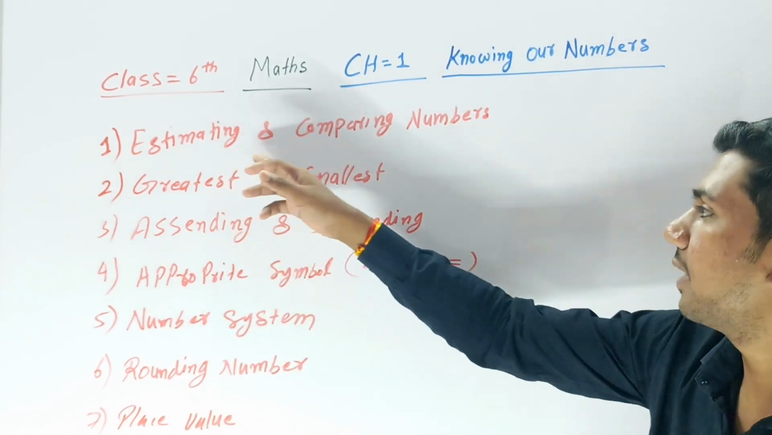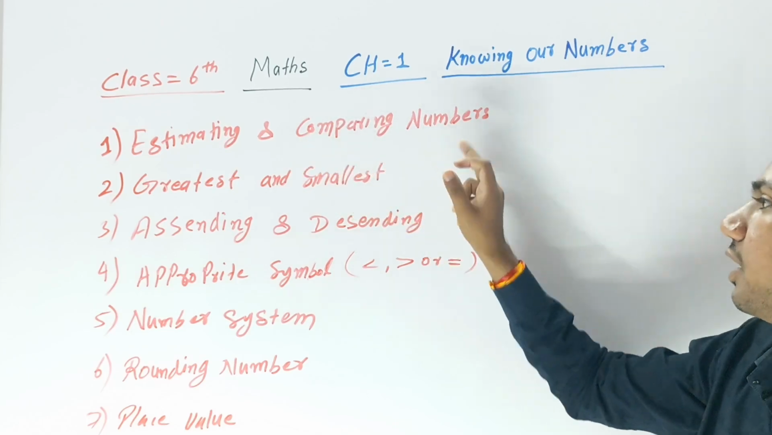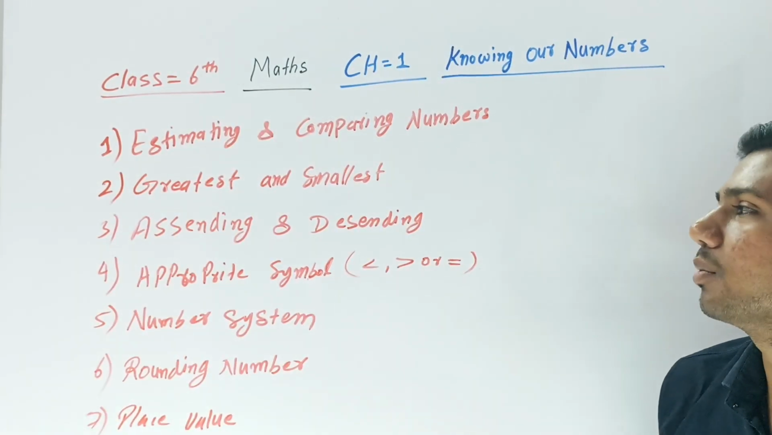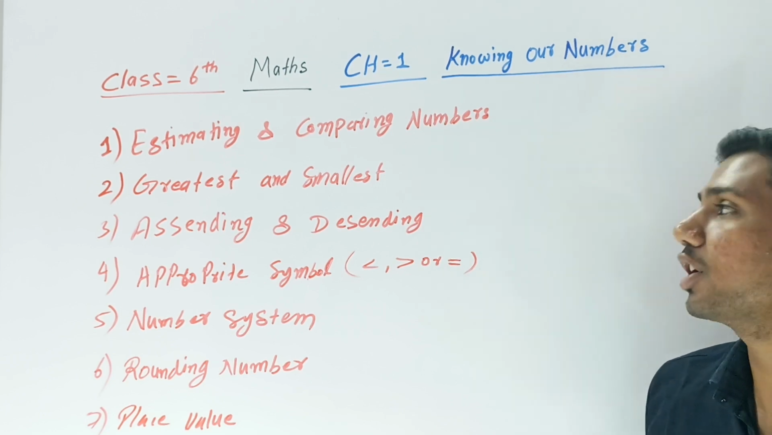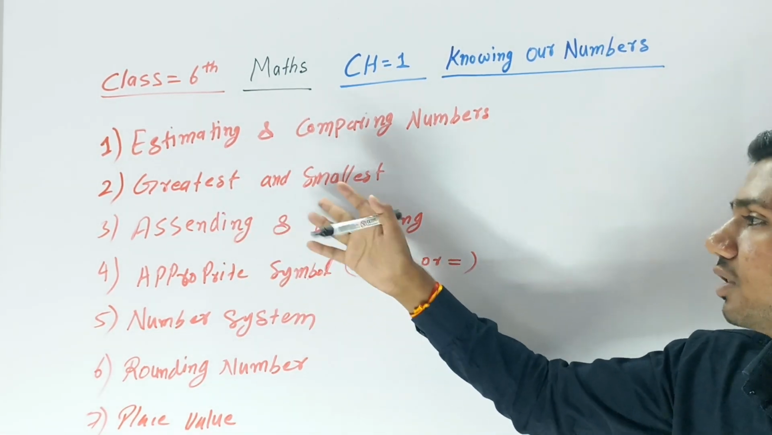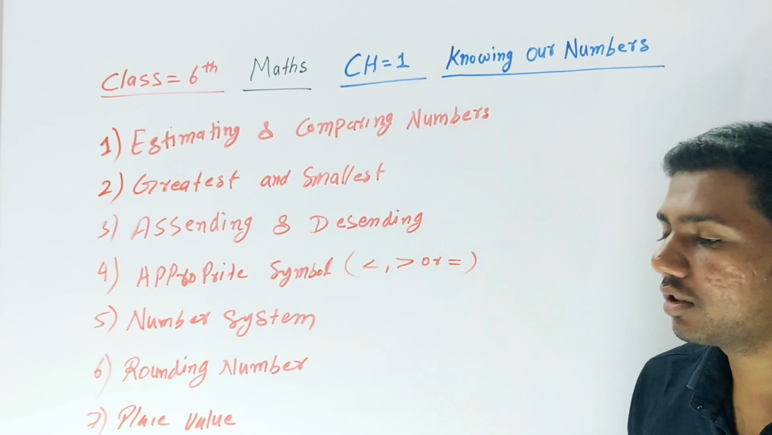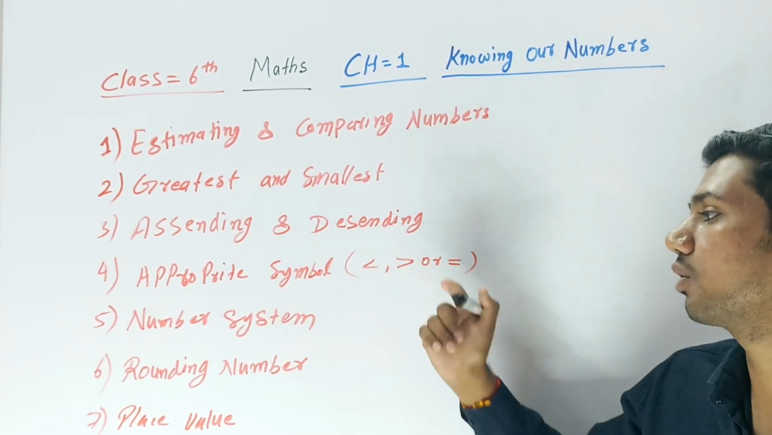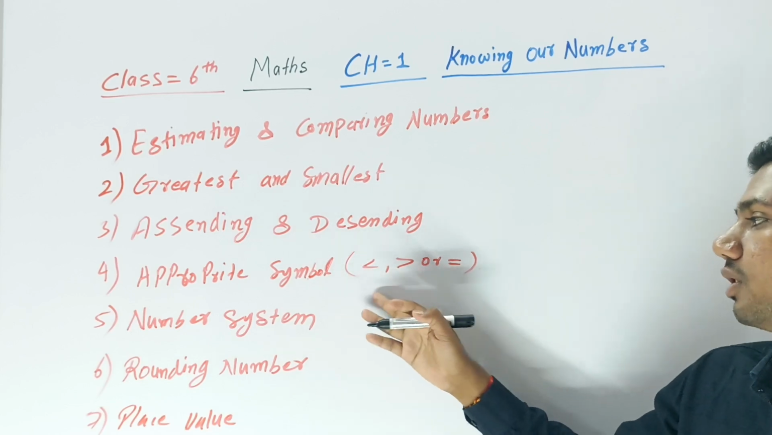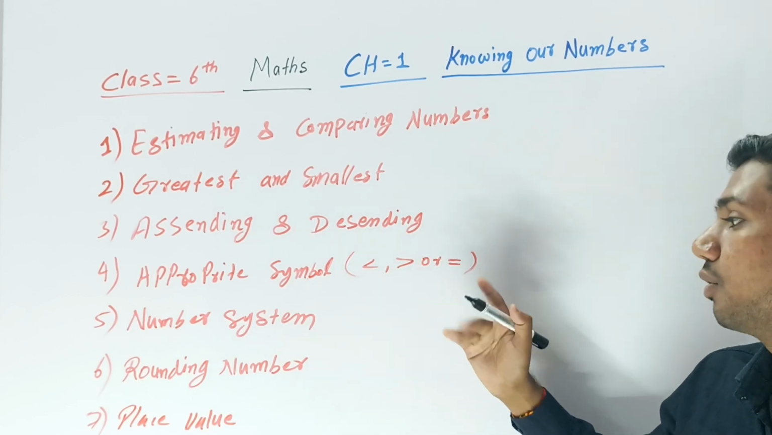The first is estimating and comparing numbers. Estimating and comparing numbers means greater and smaller numbers, which is the greatest and which is the smallest number. Greatest and smallest, that's all. Then ascending and descending order. Lots of people know ascending and descending order, but lots of children do not know about that. Then appropriate symbols: greater than, less than, or equal to.